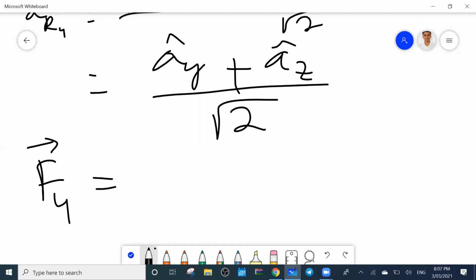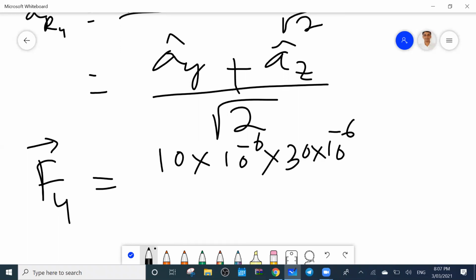F4, find out. Same charges. What is the value? Yes, 10 times 10 to the power minus 6. Always practice these questions at least 100 times. So you practice the question 100 times. Minus 30 plus 30 into 6, 9 times 10 to the power 9.